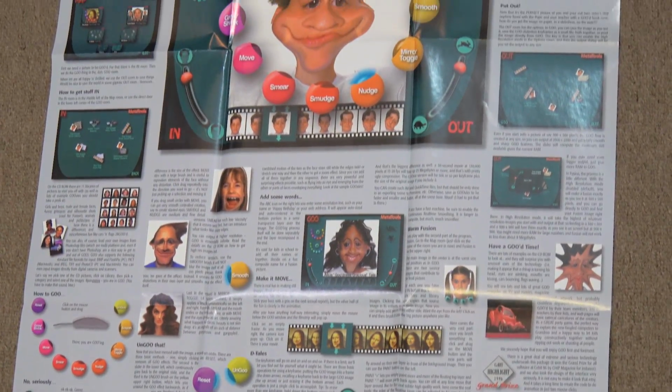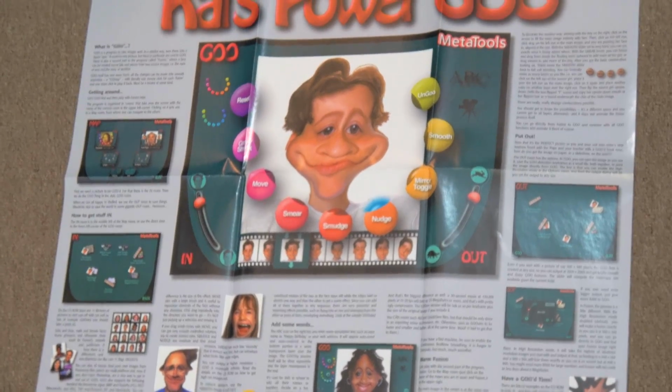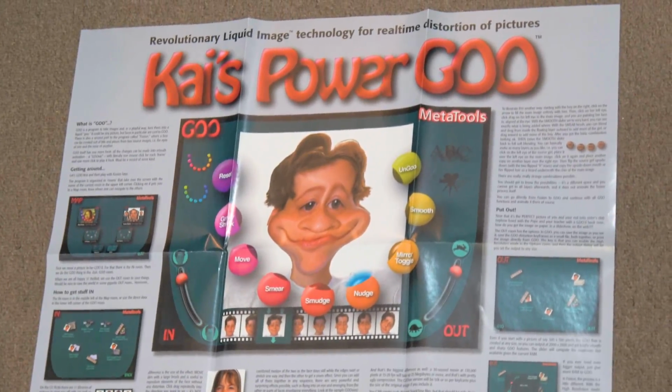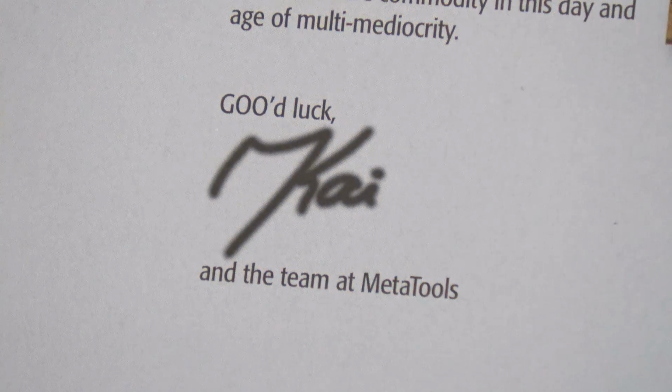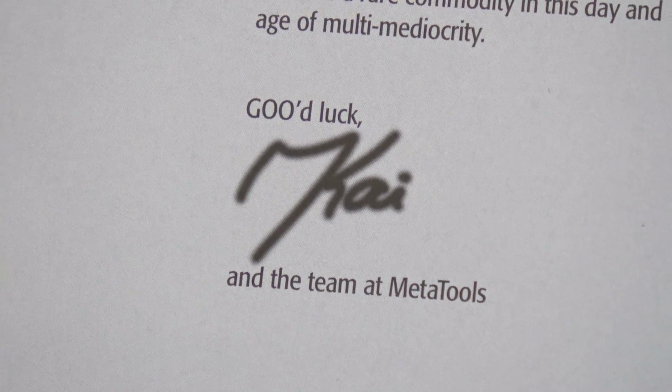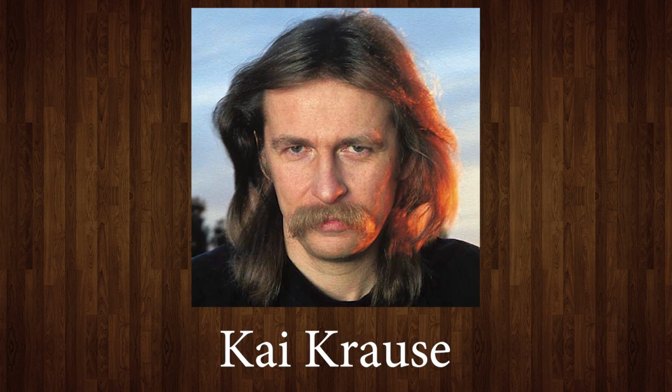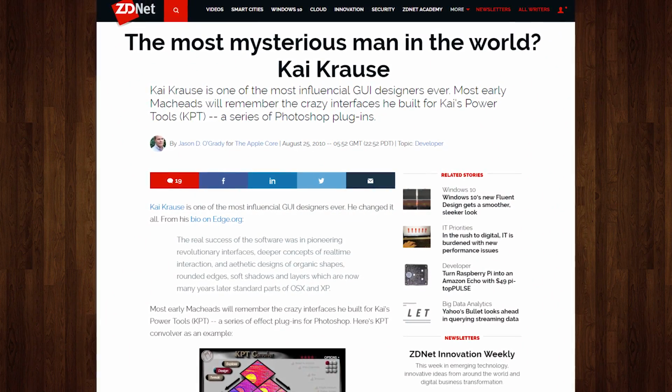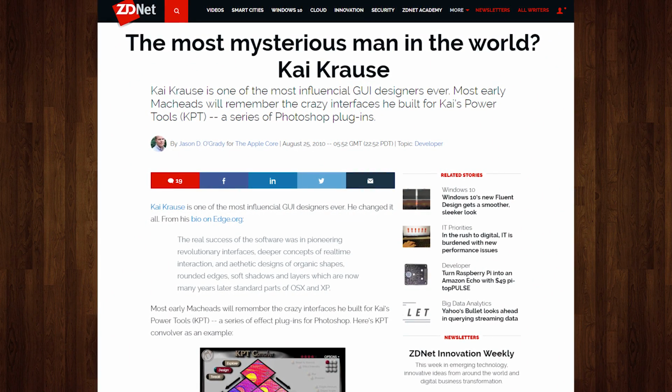Now if you're like me, you might be thinking, okay, well this is all well and good, sure, but who the heck is Kai? His name's on everything, so he must be special. Oh, he is. Say hello to Kai Kraus. Embrace his gaze. He is an absolute legend in certain circles, not just for his software contributions, but his overall